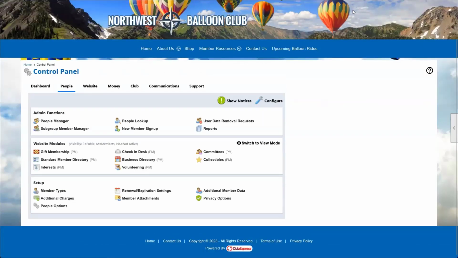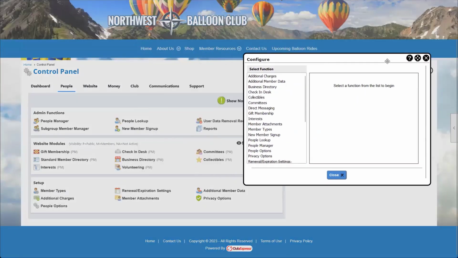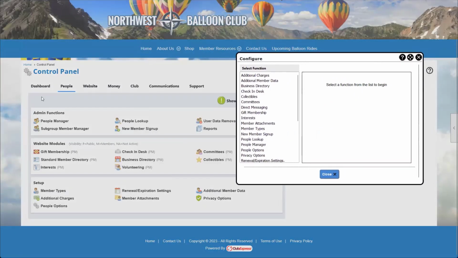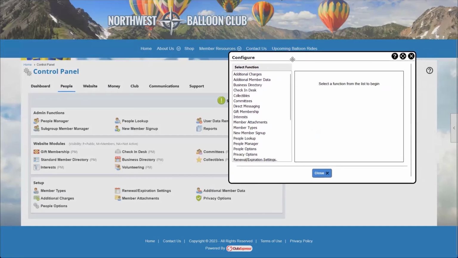If we don't have the interest module already enabled, the way you would enable a new module that you don't see here is to go over to Configure in the upper right-hand section, and you'd want to make sure that you're in the People tab of the control panel when you click Configure. When you open up Configure, you'll see this option. And along the left-hand side here, you will see all of the different modules and tools that are going to be available to administrators in your website.